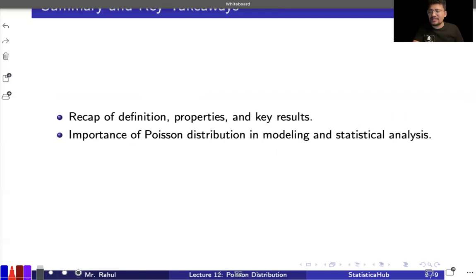Okay, so this was just the recap. Whatever we covered: the definition, how a Poisson distribution is framed, what the meaning of a Poisson distribution is, certain properties like finding the mean, variance, expectation, some results that you have to memorize, and the importance in statistical modeling. So that was all about lecture number 12. I hope you are able to understand the concept of Poisson distribution.